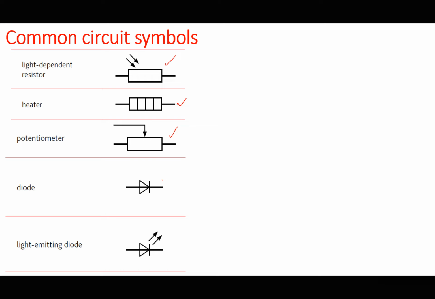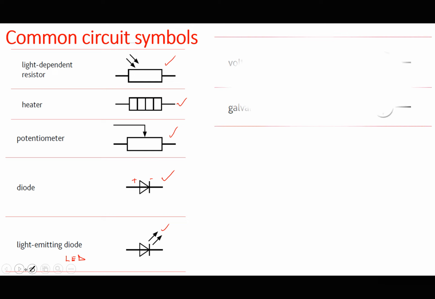You should know the symbol for a diode, where this side is positive, the other side is negative. If the diode is emitting light, we add the arrows to show that it is a light emitting diode, which you call the LED.